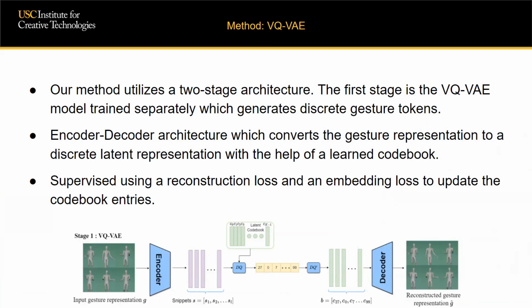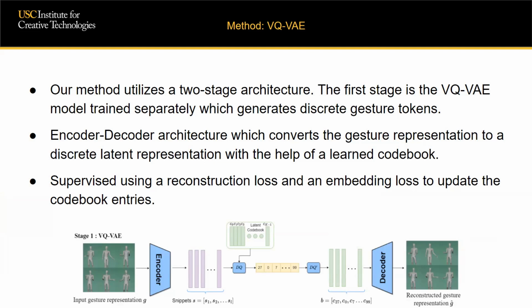The first stage is training the VQ-VAE to accurately reconstruct the gesture. The encoder first reduces the representation to the form of gesture snippets. The number of snippets is significantly less than the number of time steps in the gesture. We set the number of snippets to be one-fourth the original time steps. These snippets are then passed through the quantization function, which replaces the snippet with the nearest vector present in the latent codebook. Finally, these replaced snippets are then decoded back in an attempt to reconstruct the gesture.